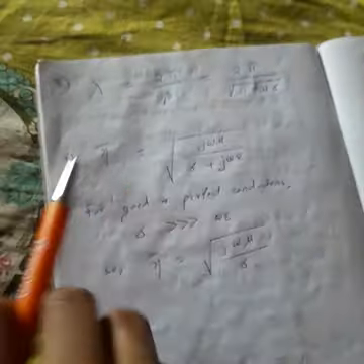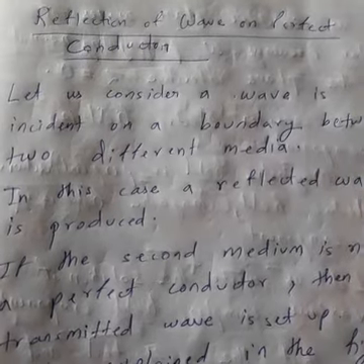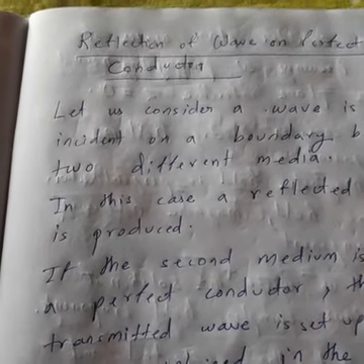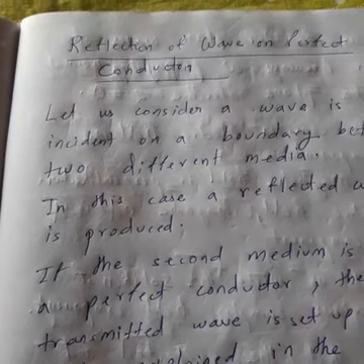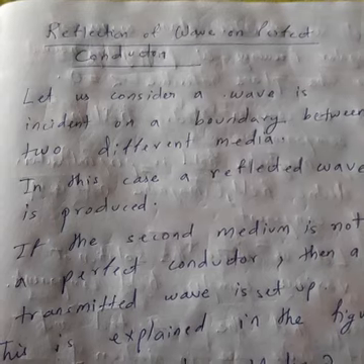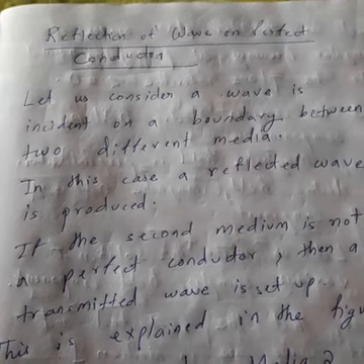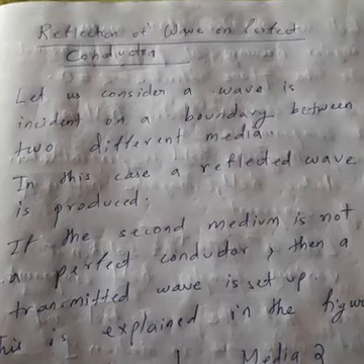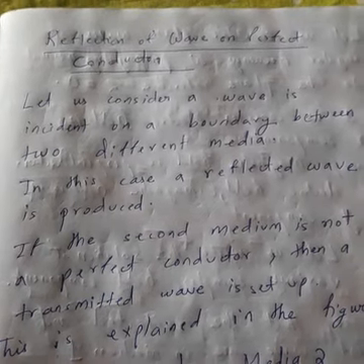Next, let us come to the next topic, that is reflection of wave on a perfect conductor. Before going into this, you have to understand what it means. Suppose I have a plane wave propagating, meaning moving.